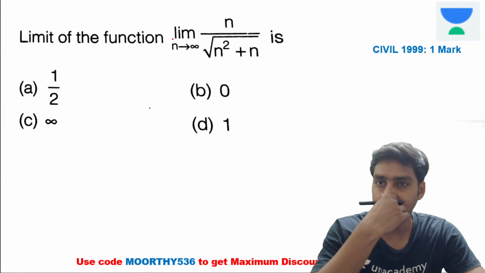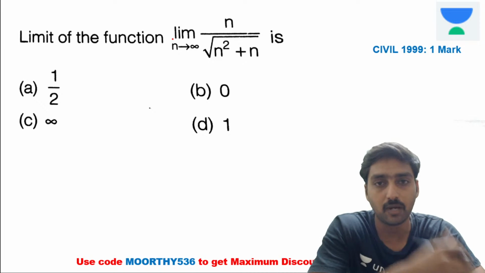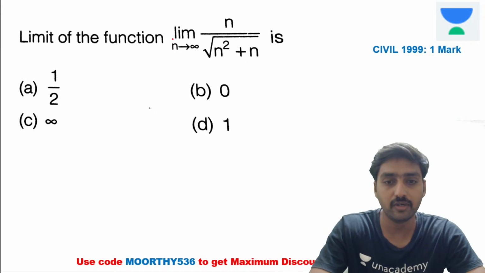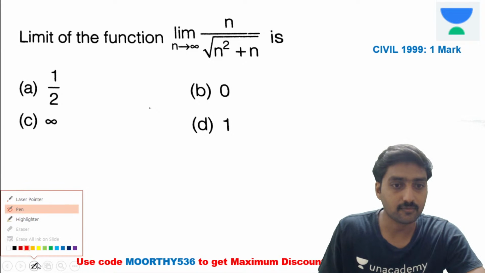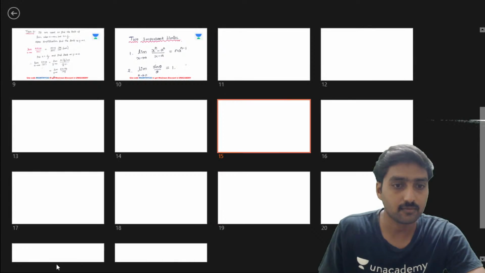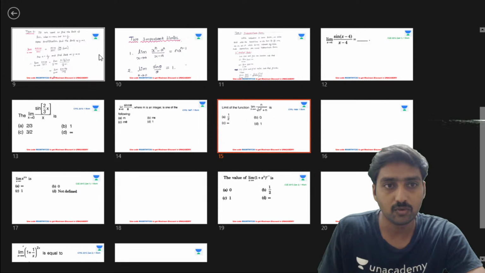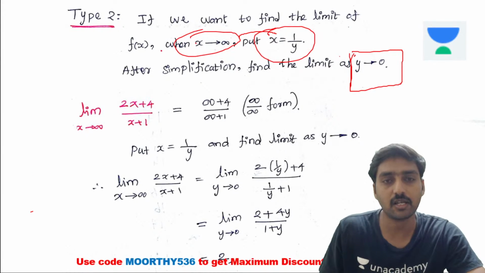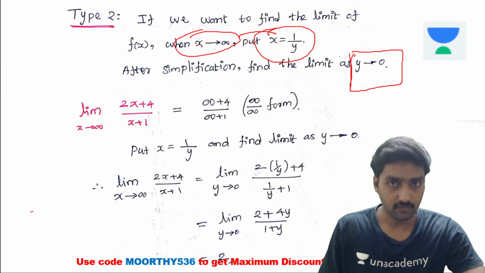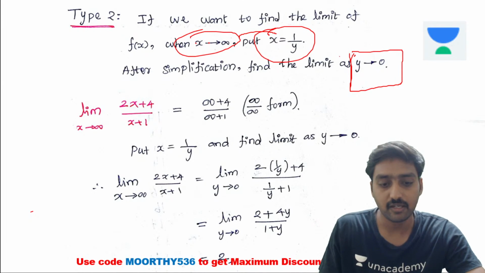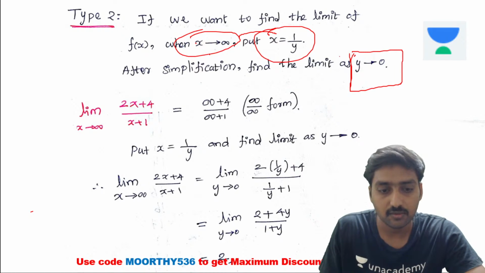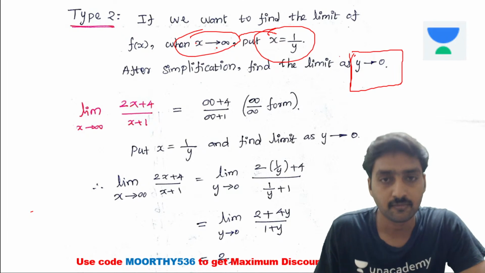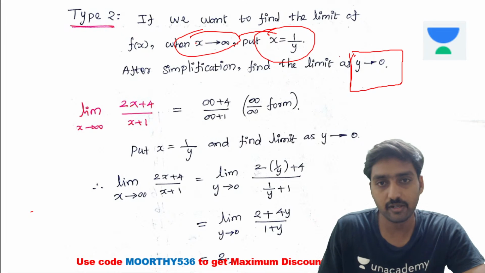Next one. Here it's a new method, limit method, type 2 problem. So how is it type 2, I will show you. Listen. If you want to find the limit as x extends to infinity, it's type 2.